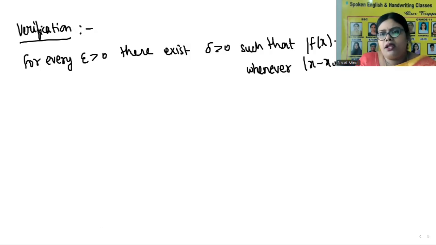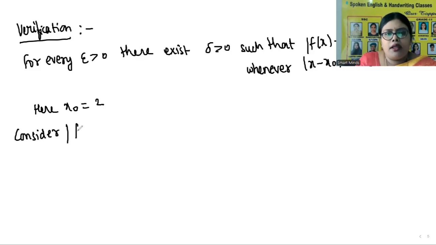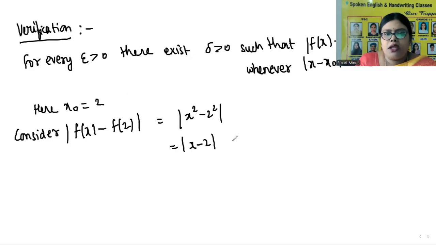Whenever mod x minus x naught is less than delta. So here x naught is equal to 2. So let us consider mod f of x minus f of 2 is equal to mod x square minus 2 square. What is a square minus b square formula? A plus b into a minus b. So this is mod x minus 2 into mod x plus 2.